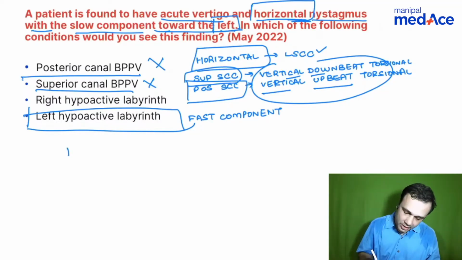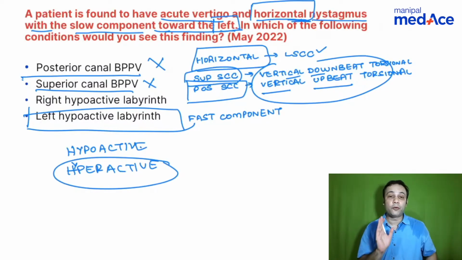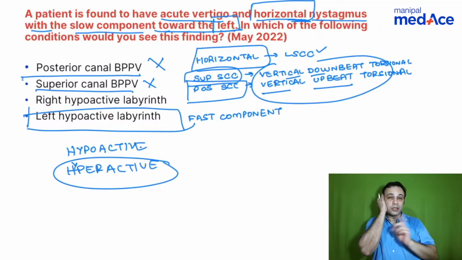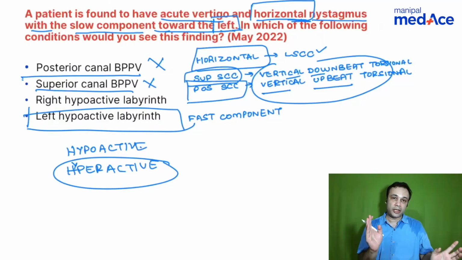Okay, I mentioned about hypoactive. What about hyperactive? So you have a hyperactive labyrinth, like the irritative phase of Meniere's disease; it will always produce a fast component to the side of the lesion. So imagine the patient has got a right Meniere's disease. The fast component will be towards the irritative side, right? So remember, irritative lesions, same side. Hypoactive lesions, opposite side, or paretic lesions, opposite side.